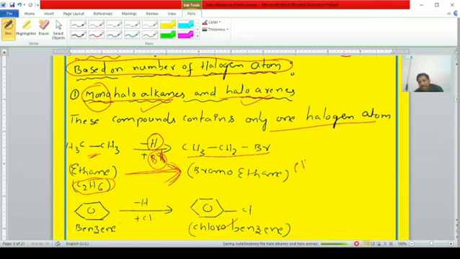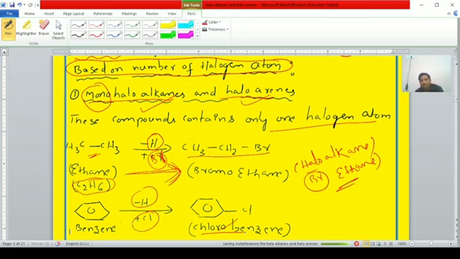It is nothing but a haloalkane. Here the halogen is bromine, bromo, and the alkane contains two carbon atoms, ethane. Therefore, bromoethane is a monohaloalkane, students. And arenes are also there. In benzene, only one hydrogen atom is replaced with one chlorine atom to form chlorobenzene. Benzene contains 6 hydrogen atoms.